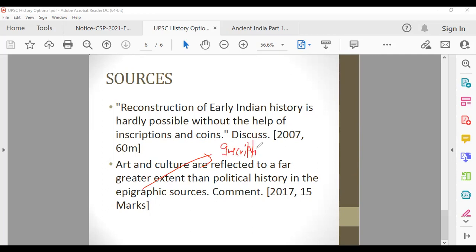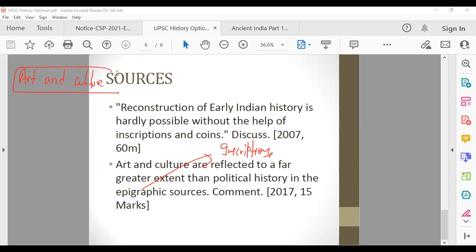Now here they are giving you a dilemma kind of question. They are saying that art and culture is reflected more than political history. So what is your view? Whether inscriptions are reflecting more art and culture or more political history. So you can divide it into two parts. You will start with epigraphy. What is epigraphy? Study of inscription. Then you will divide your answer into two parts.